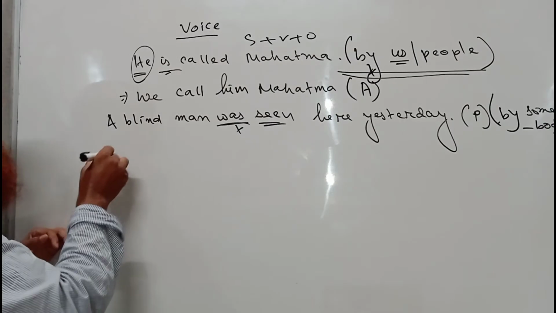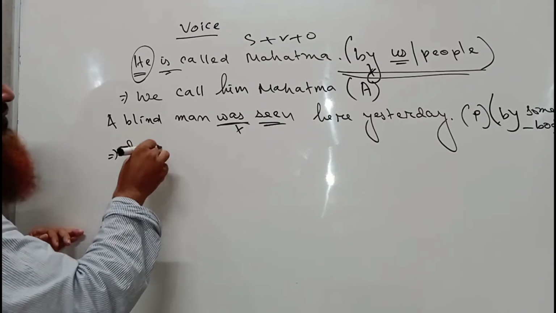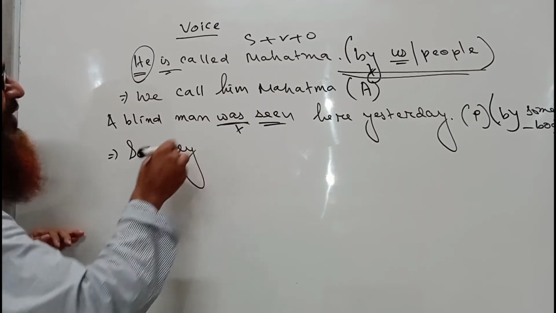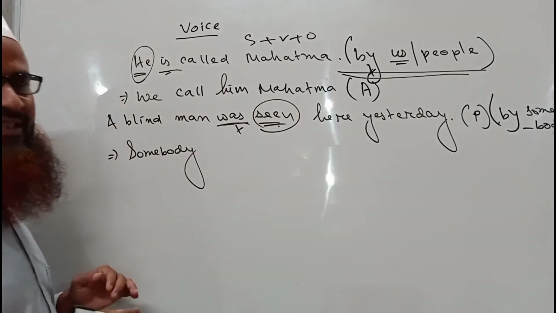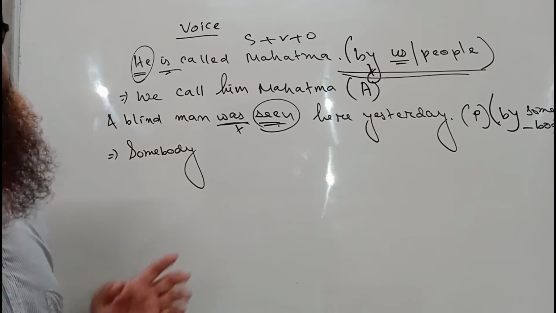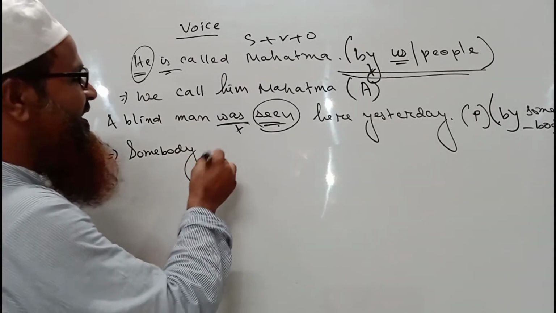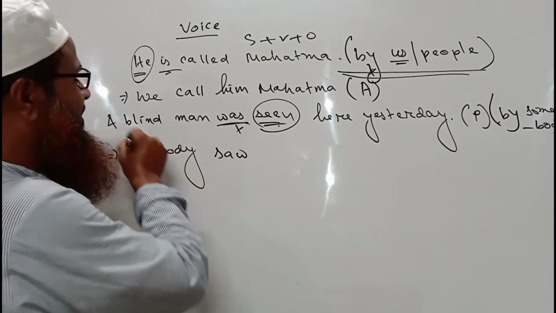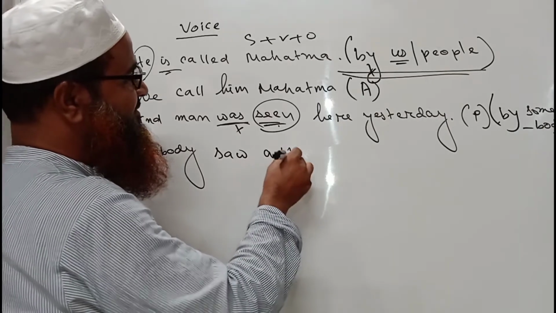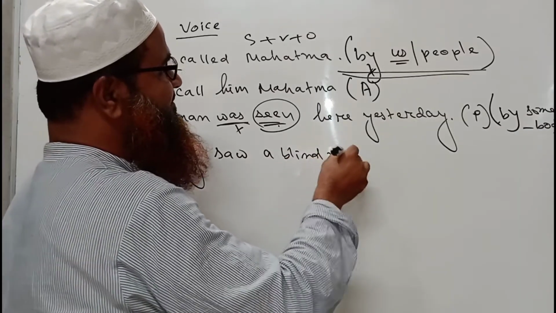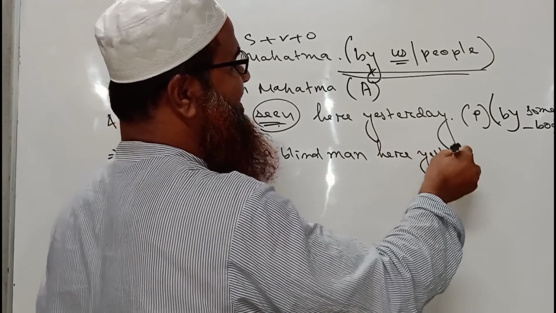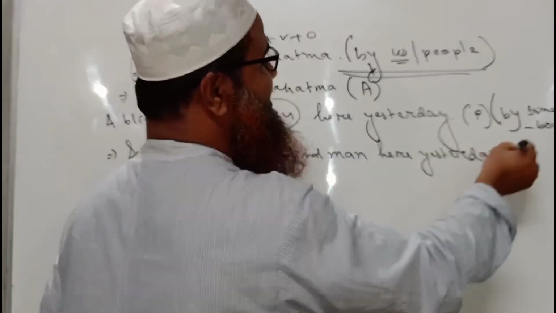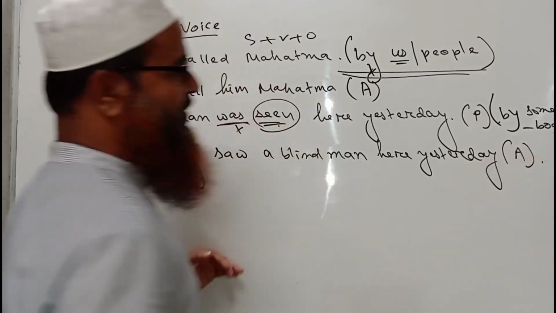So somebody, or we. You may write we also. Somebody, it will be in past tense. So what is the past tense form of seen? See, saw, seen. It will be saw. Somebody saw a blind man here yesterday. So it is a sentence of active voice.